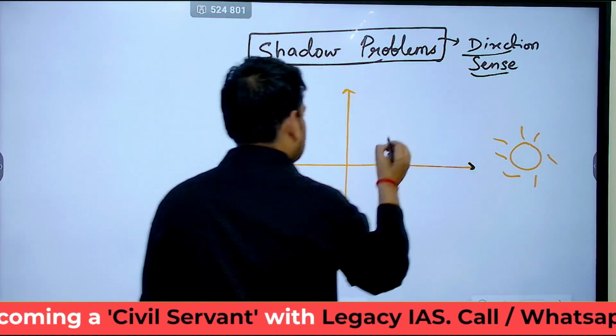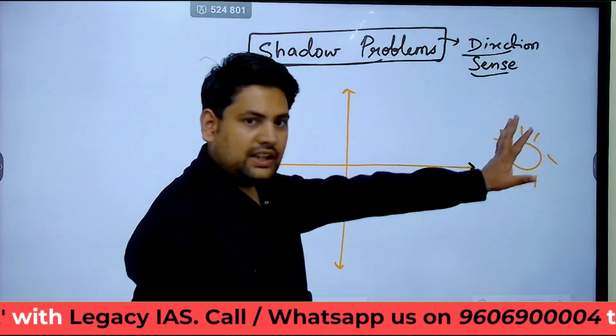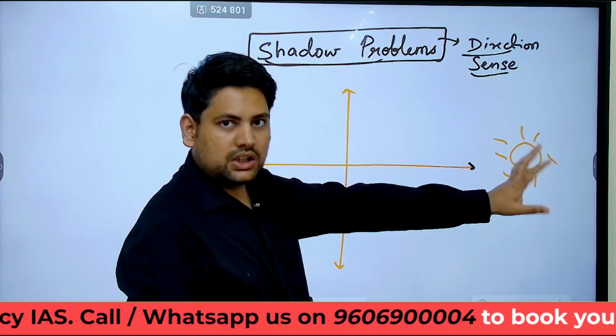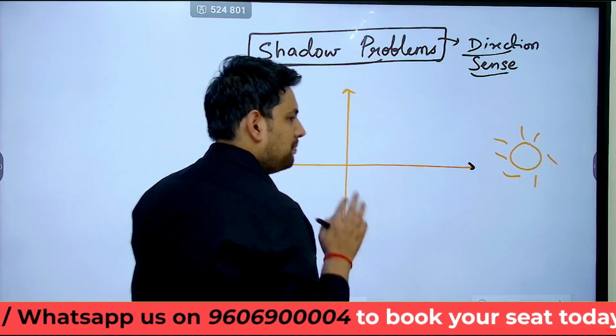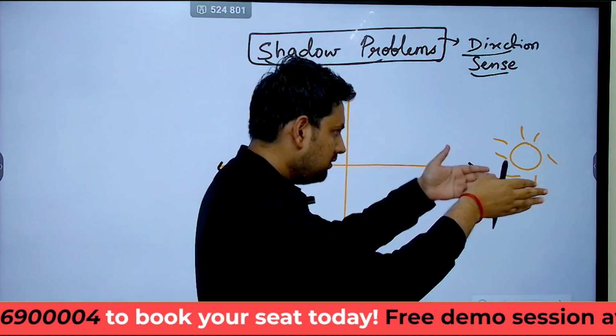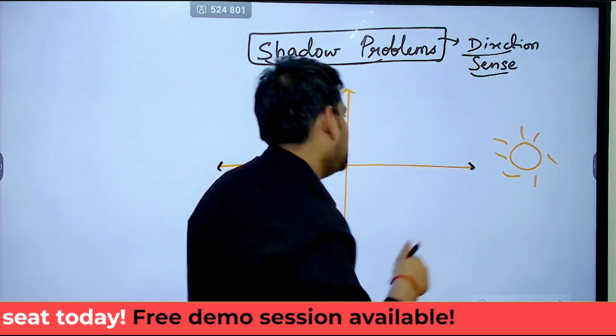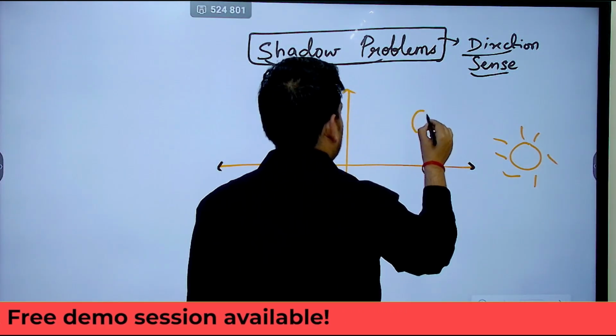So we have a person here. Now let's say sun is rising from the east, correct? Now for a person who is facing towards east, his shadow will fall where? If I am looking towards the sun, where will my shadow fall? Behind me.